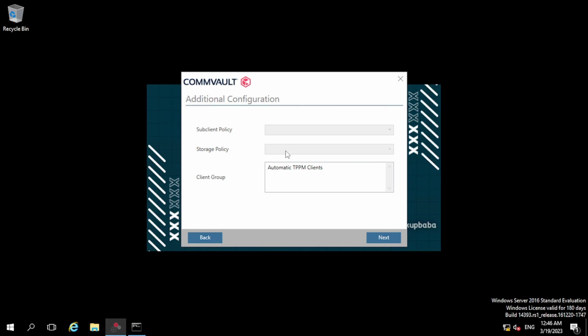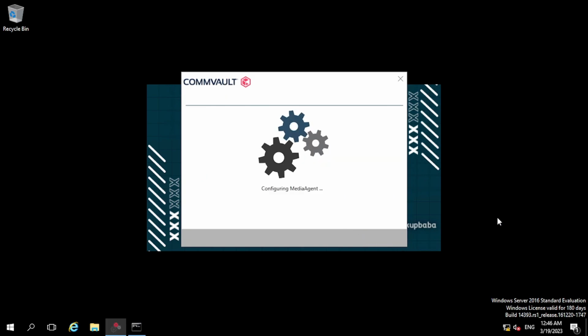So here it has fetched some information from the CommServe. So here I'm keeping just the default and clicking next. Now it is trying to configure this MA on the CommServe.